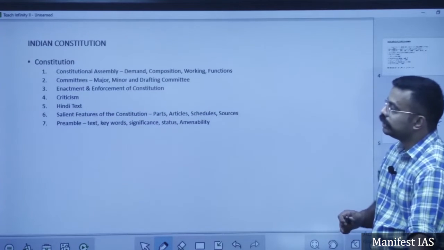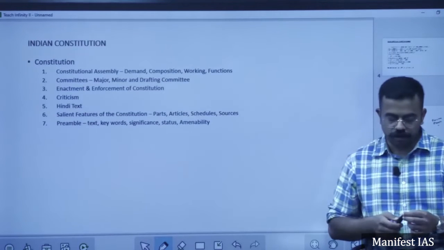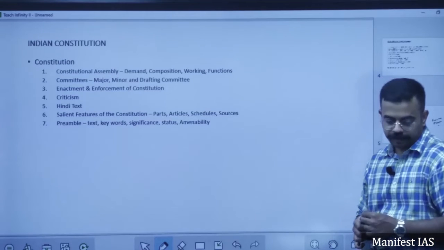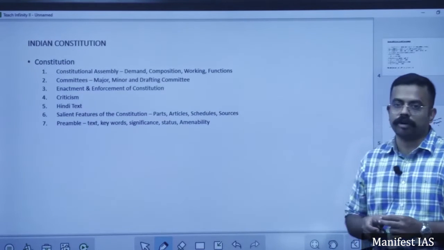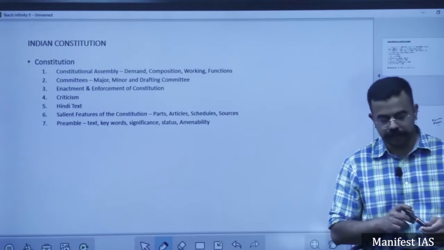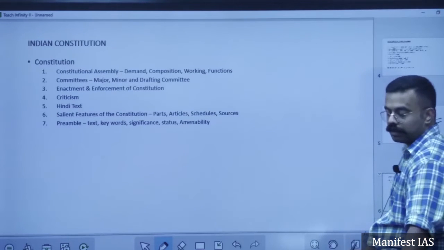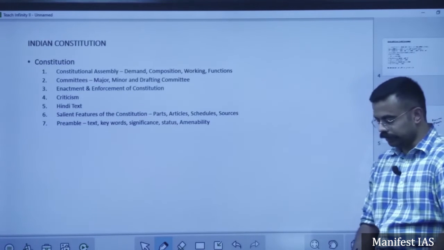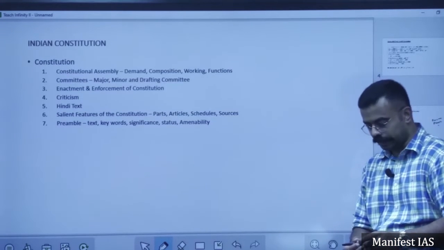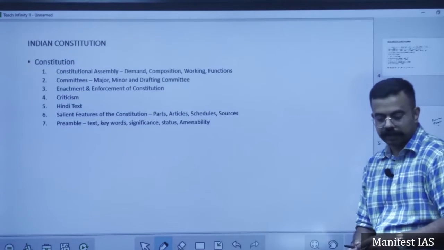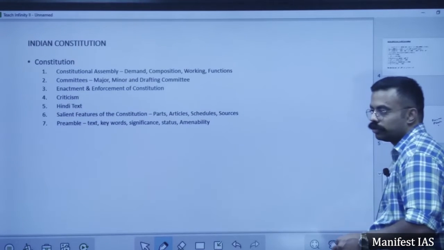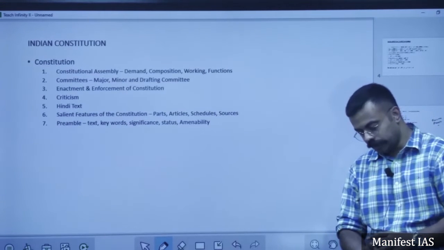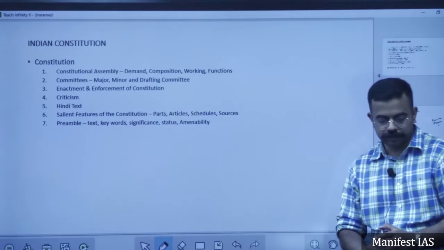After this, the Constituent Assembly received a lot of criticism from various experts. They say this was not a representative body, only the upper classes or the richer sections had control over this body. The next criticism is that this is not a sovereign body, it was enacted by the British. The third criticism is time: you know the USA constitution was formed in how many days? 4 months. The Indian constitution took more than 4 years.